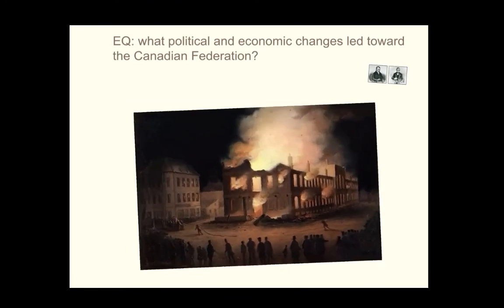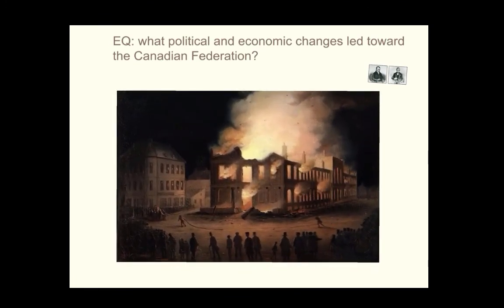their alliance is broken because of a burning of the Parliament in 1849. Basically, the burning took place because the government passed a law stating that French Canadians who basically lost everything during the rebellions would be granted reparations, which is basically like a financial compensation for everything they had lost. This really upset a lot of English people, and so there was a huge riot to the point that people believed that they were bending to the will of the French, and people got very nervous, and it led to a riot and ultimately the burning of the Parliament building.